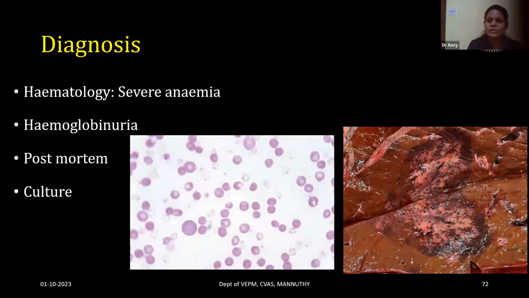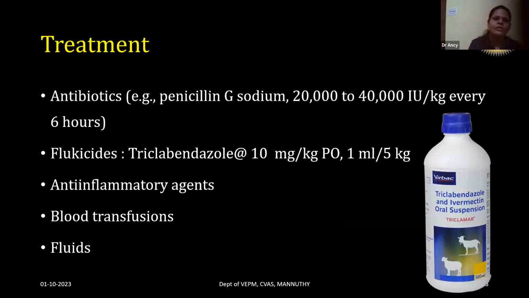And on postmortem, there will be severe hepatic necrosis, because the toxin causes acute hepatic necrosis. So the liver will be affected. That is the reason for the jaundice during the late stage of the disease. Confirmatory diagnosis is by the anaerobic culture of the Clostridium hemolyticum organism.